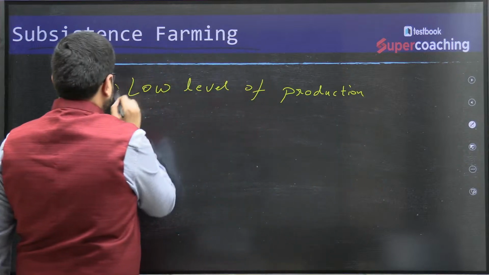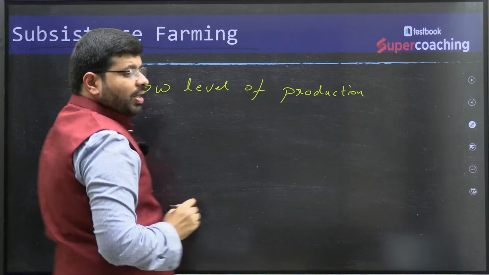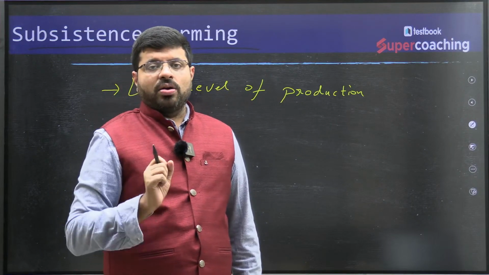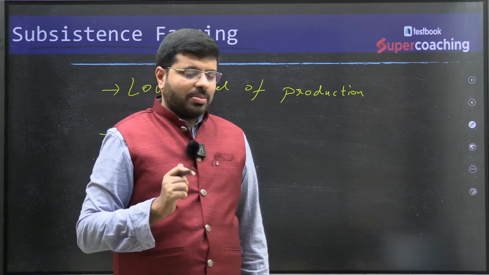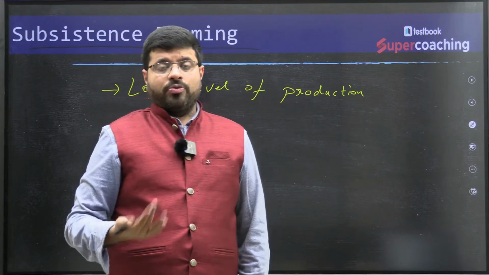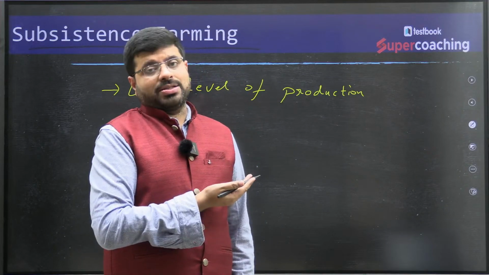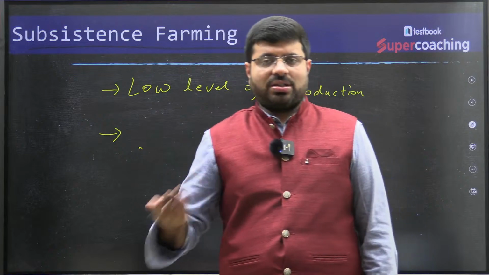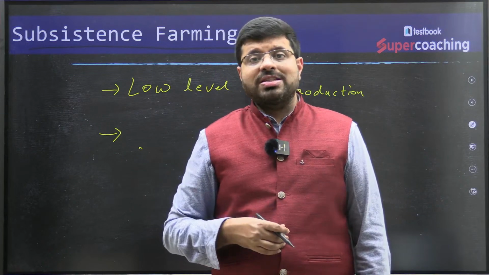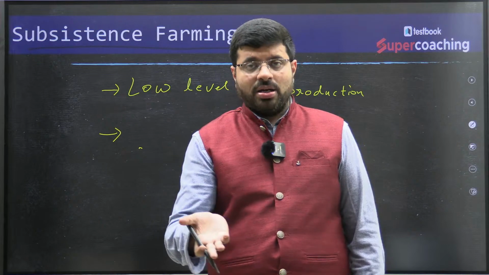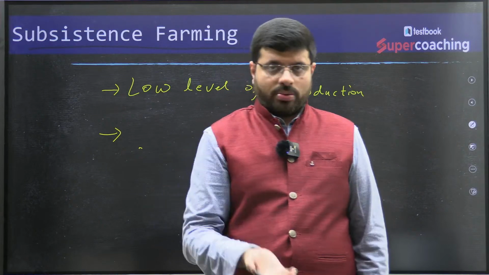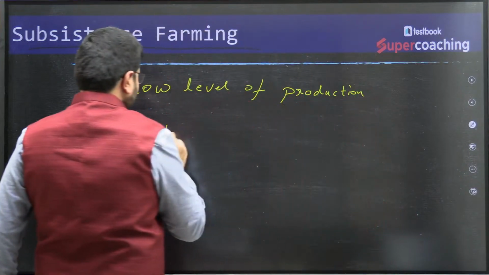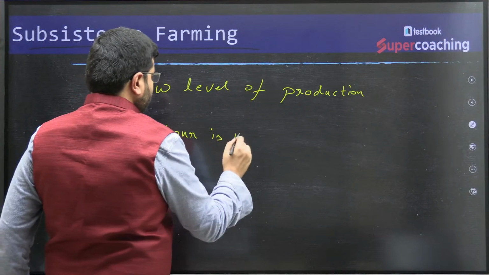Usually, I think we all have studied a concept called disguised labor in economics. What do you mean by disguised labor? Disguised labor is labor which we are using beyond the needed capacity. For example, if 2 to 3 people are sufficient in terms of working hours for growing this variety of crop, you will see that the entire family is part of this land, because we are utilizing more. So low level of production, more labor is deployed.